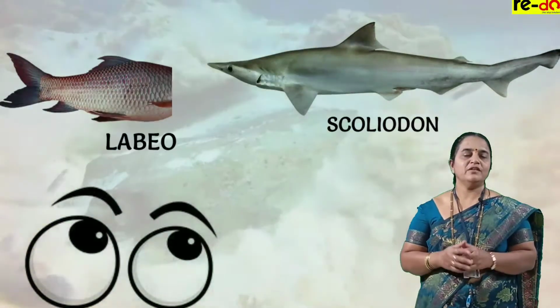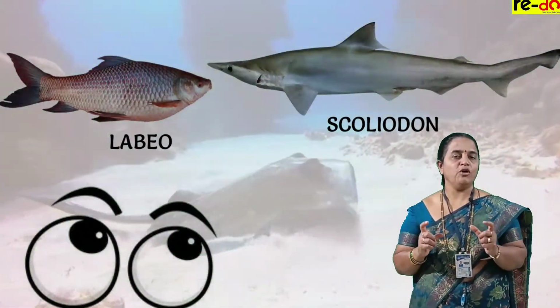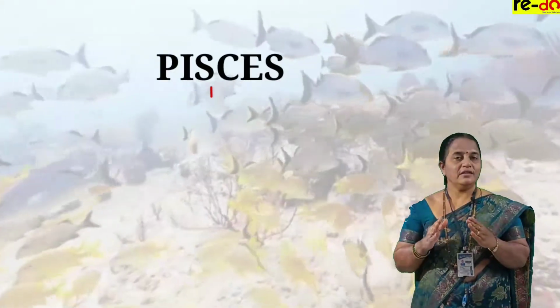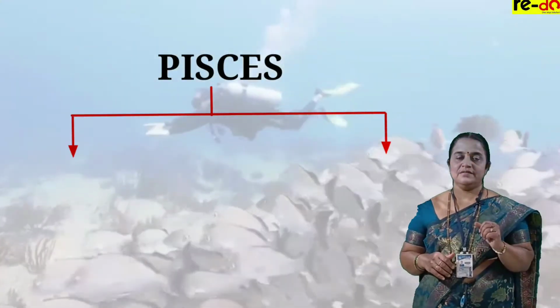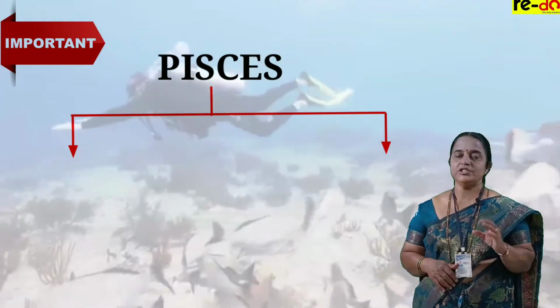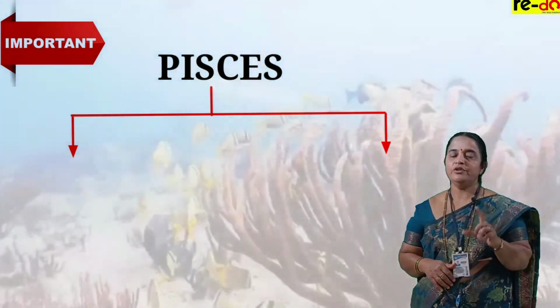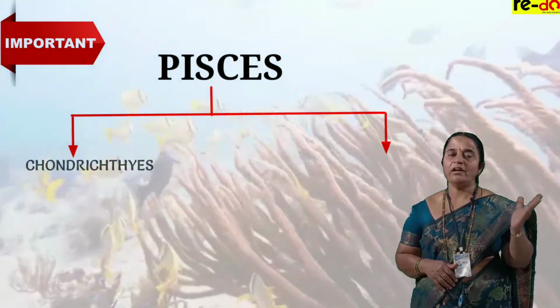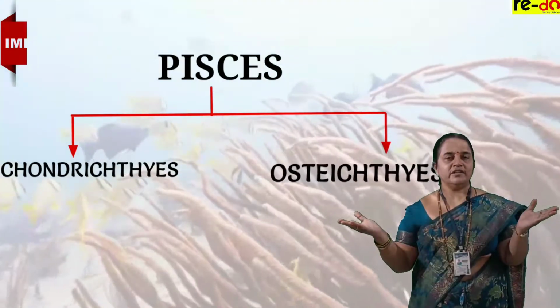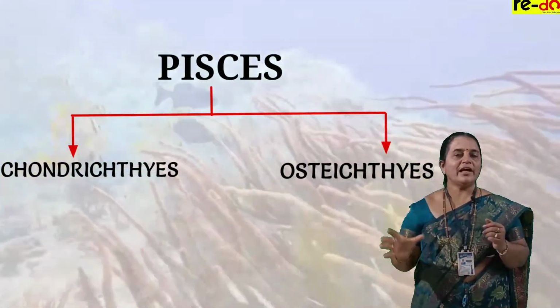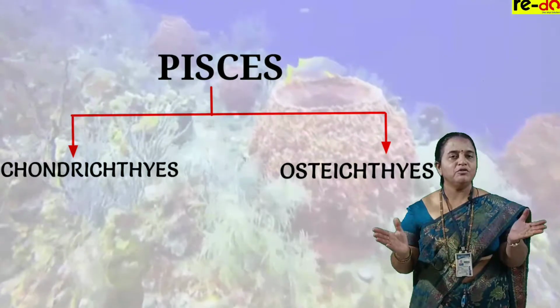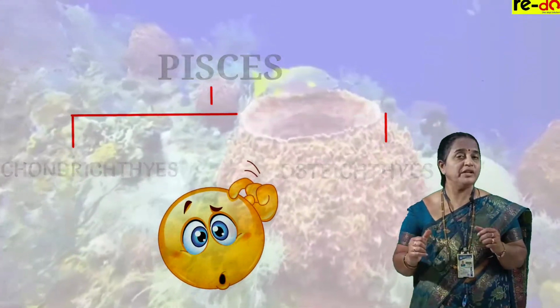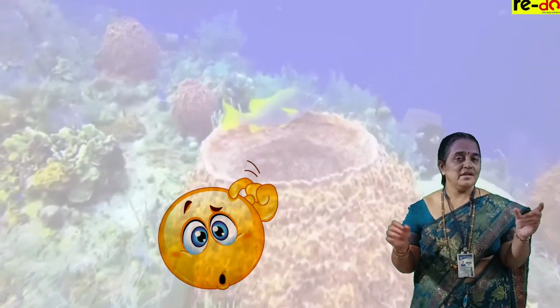We can give examples as per the practical syllabus, Scoliodon and Labeo. There are so many examples. These two are common as per the syllabus. Superclass Pisces is divided into two classes. There will be a compulsory question for 5 marks where you need to differentiate Chondrichthyes and Osteichthyes. Now general characters are applicable for both the groups. Then what differences they are showing, that we need to study now.